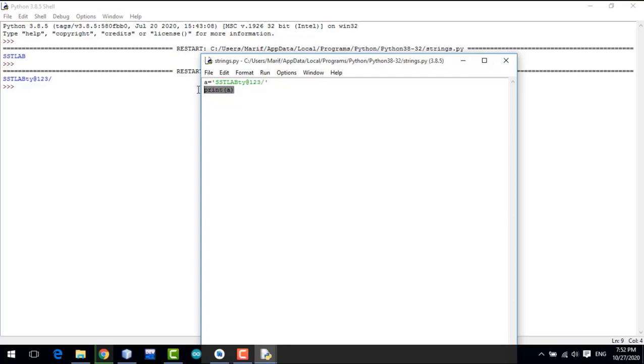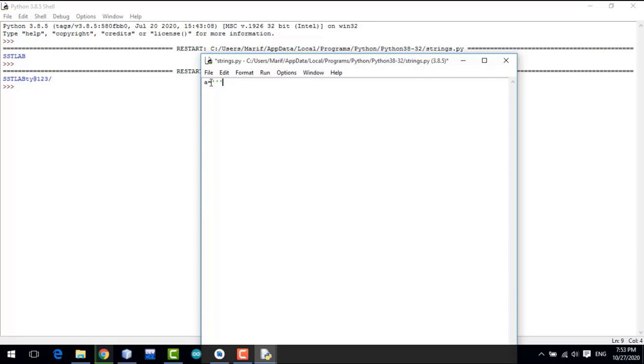You can also use a multi-line string. A multi-line string means that if your text is long, you can assign the value to the string variable over multiple lines. To use a multi-line string, you have to write your whole text in triple quotes.